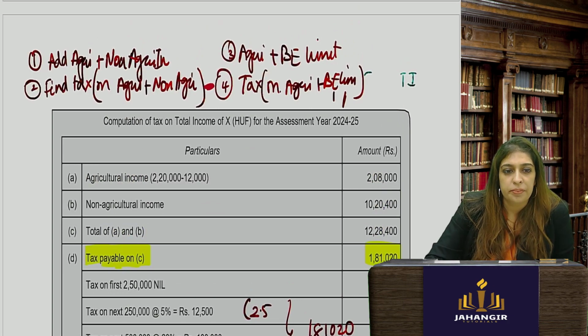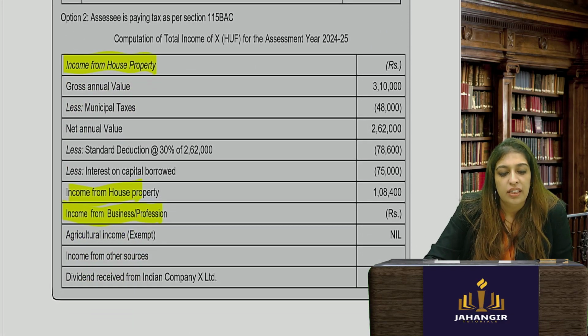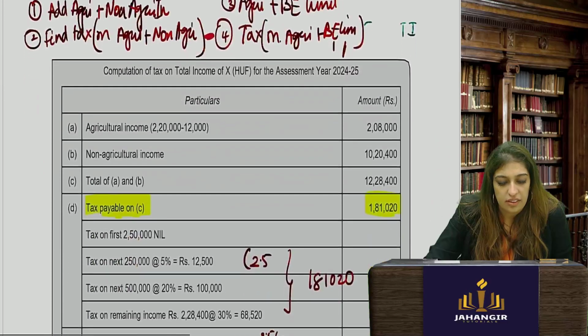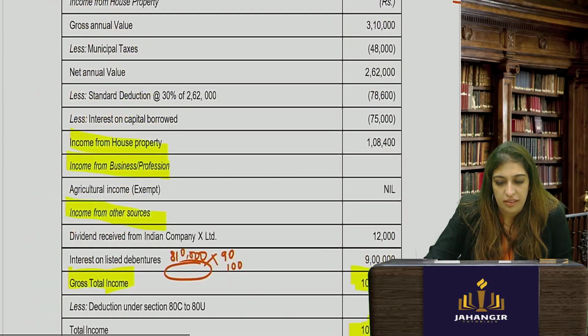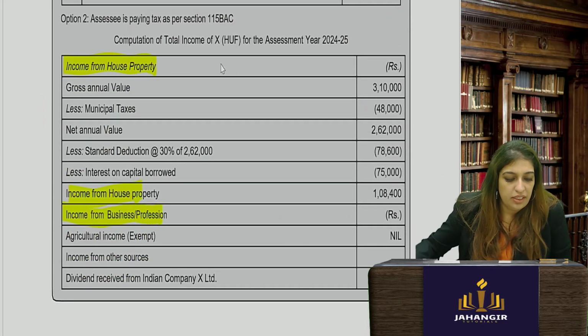Okay. Now, this is only one part. Now, the second part they are saying, do it as per 115 BAC. Everything remains the same. Only our slab rate changes. Okay. Now, see, income from house property 1 lakh 8. Where is my income? 400 remains the same. Okay. Same thing.